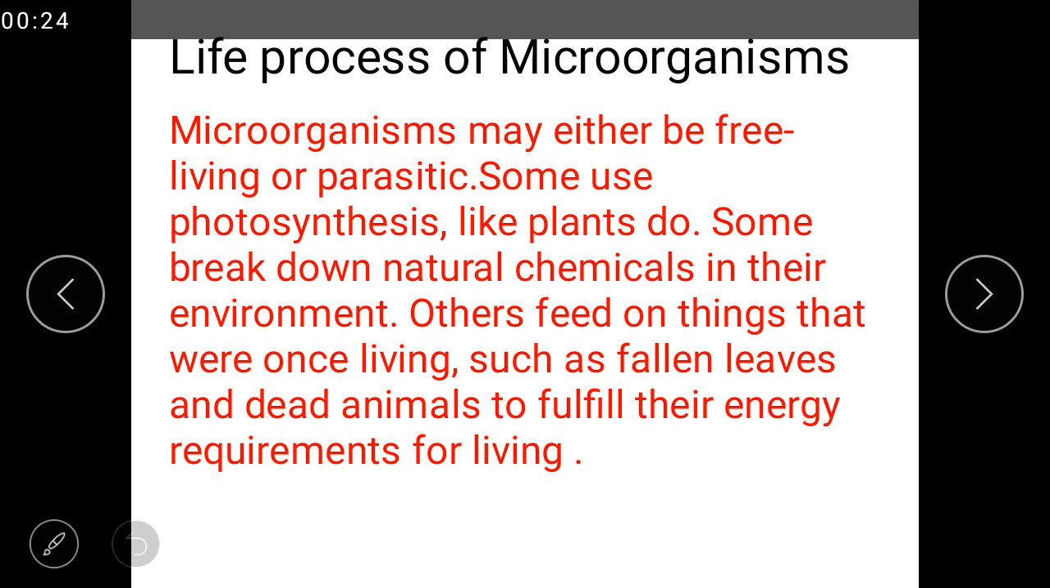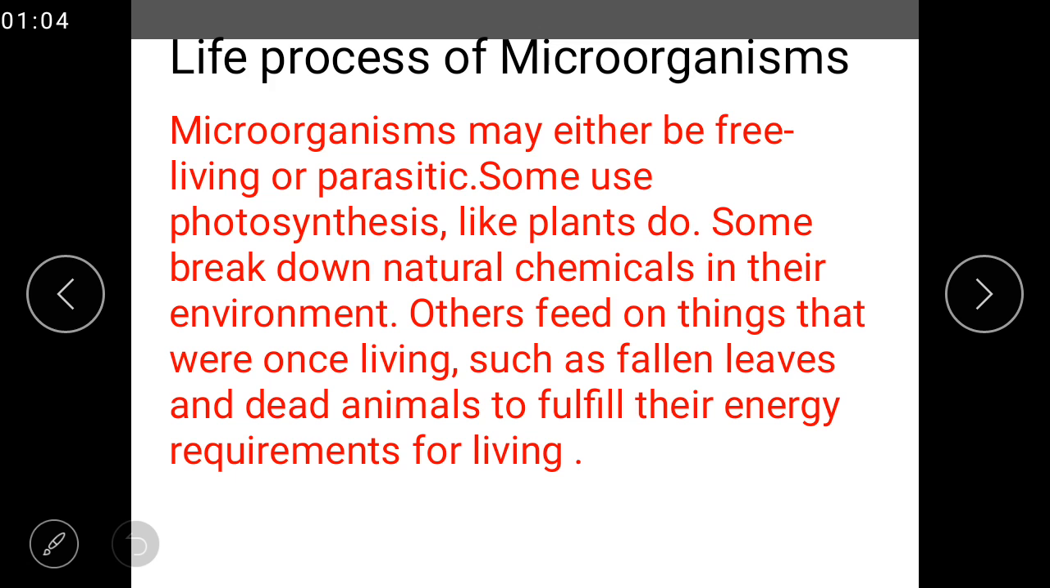Next, you all know that all living beings need energy for their life processes to continue. Among the life processes, we only discuss the nutrition process of microorganisms here. Microorganisms may either be free living or parasitic. Some use photosynthesis like plants do. Some break down natural chemicals in their environments. Others feed on things that were once living, such as fallen leaves and dead animals, to fulfill their energy requirement for living.